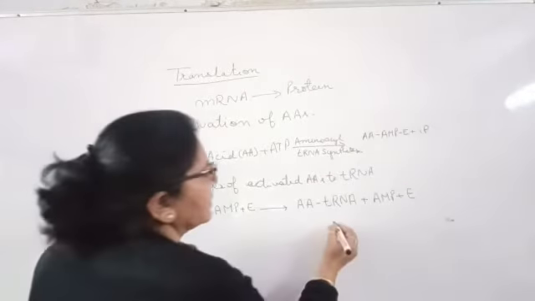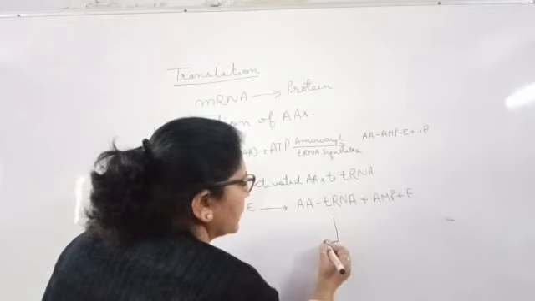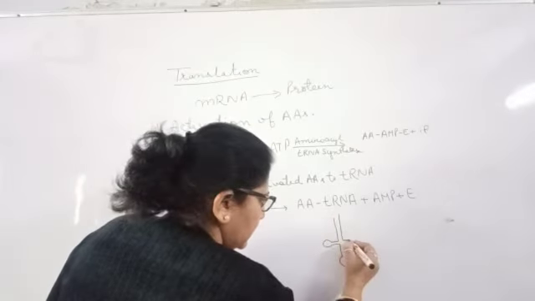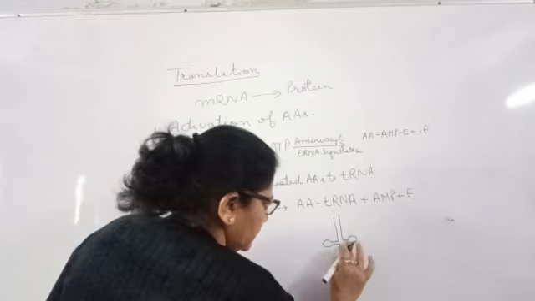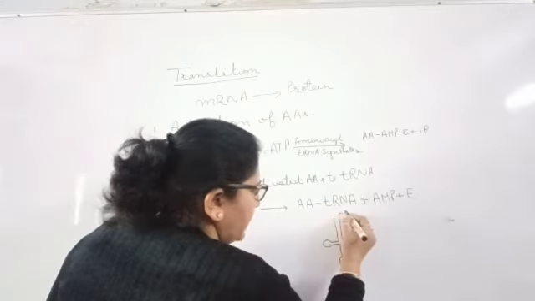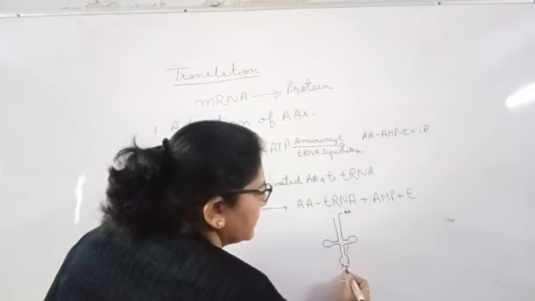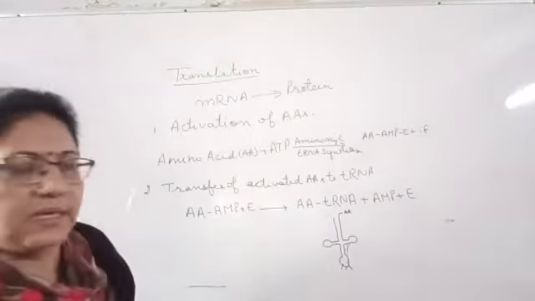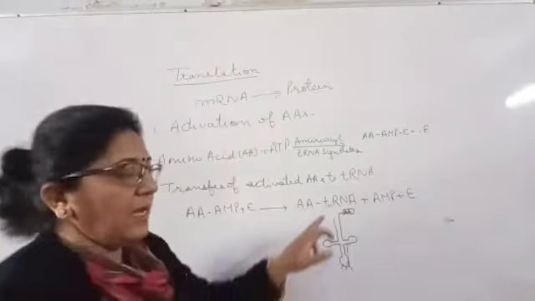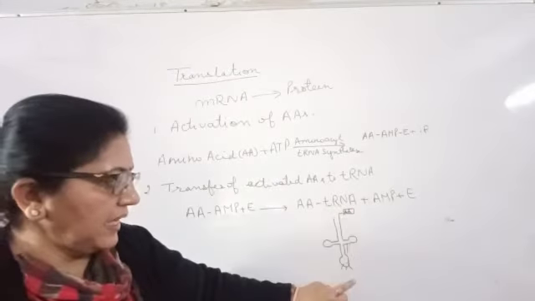As we know, the structure of tRNA has loops, a clover-like structure. This is your amino acid site and this is your anticodon site. Here the amino acid is going to be attached to the tRNA.